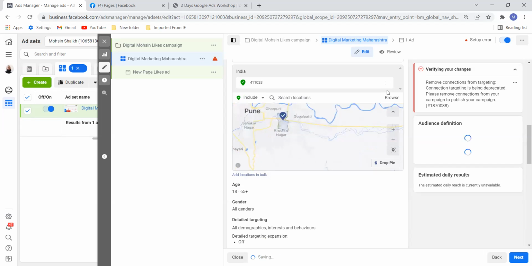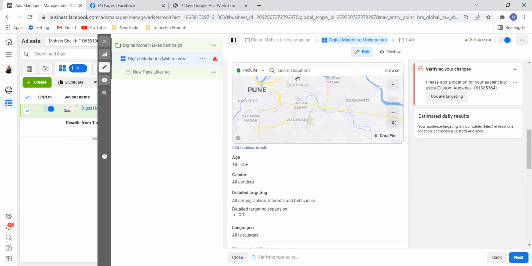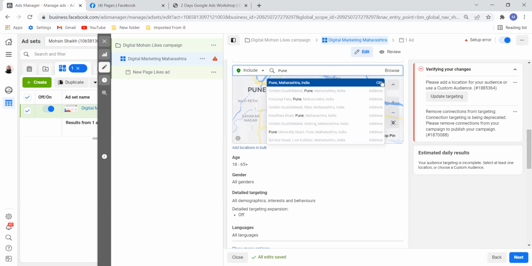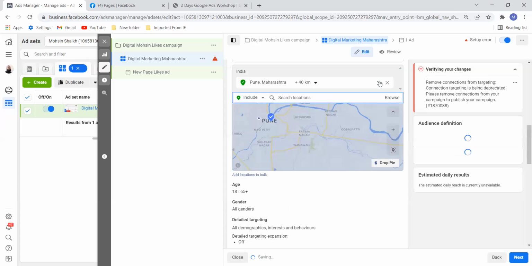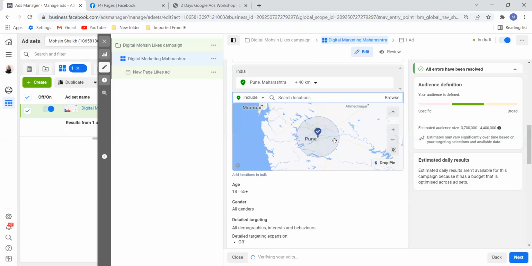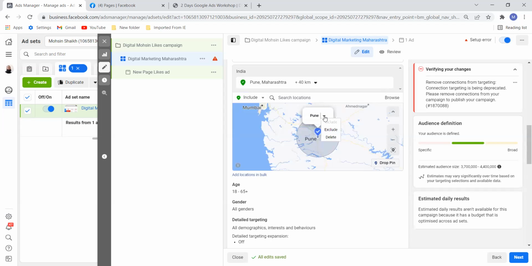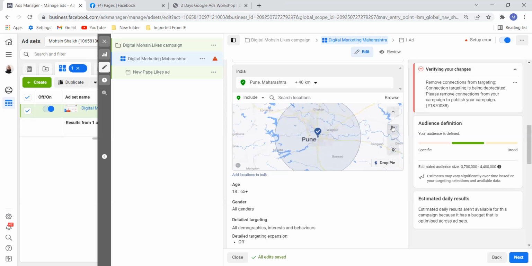Now I don't want pin code. What I want is, for example, Pune. If I go ahead and select Pune, okay, city, all right, city, select that. So the entire city has been mentioned out here. So let us see how much, if I want to include, exclude. But let me go ahead and see how many kilometers of area it has selected. 40 kilometers.